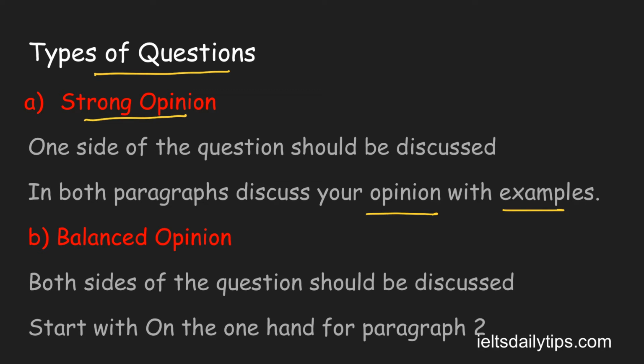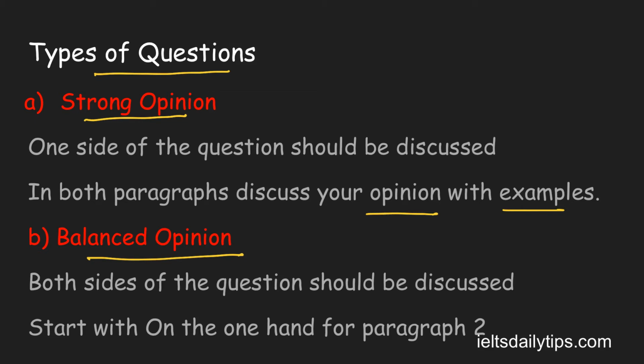The second one is the balanced opinion. Balanced opinion means both sides of the question should be discussed, means you agree with the statement as well as you disagree with the statement. So in one paragraph, you have to explain why you agree with it, and in the second paragraph, you have to explain why you disagree with the statement.